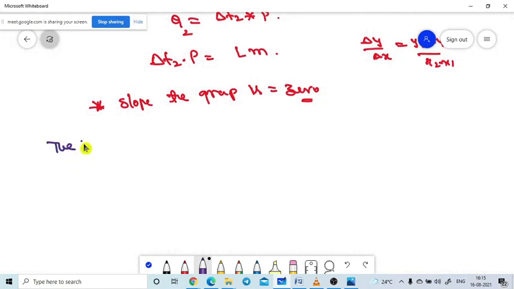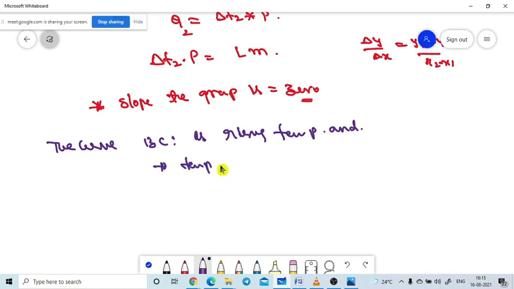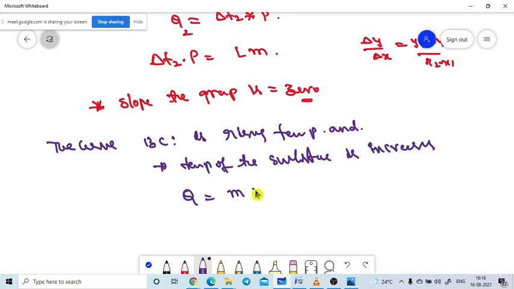The curve B to C is a rising temperature; the temperature of the substance is changing. The temperature of the substance is increasing. When the temperature of the substance is increasing, which formula do we need to use? How much heat is absorbed? Q is equal to mc delta T2.